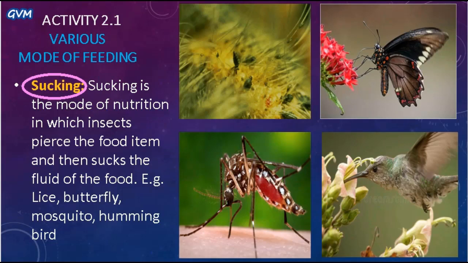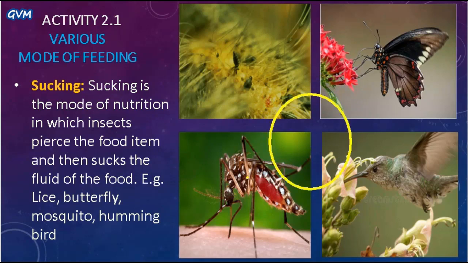Students, sucking is that mode of feeding in creatures in which they penetrate the pointed part of their mouth deep into the food item and then suck the fluid of the food, and that's how they get the nutrition. As you can see here, these four are the examples of sucking mode of feeding in creatures. The pointed part which I talked about is this in case of butterfly, this in case of hummingbird, and this in case of a mosquito, and the same in case of lice.